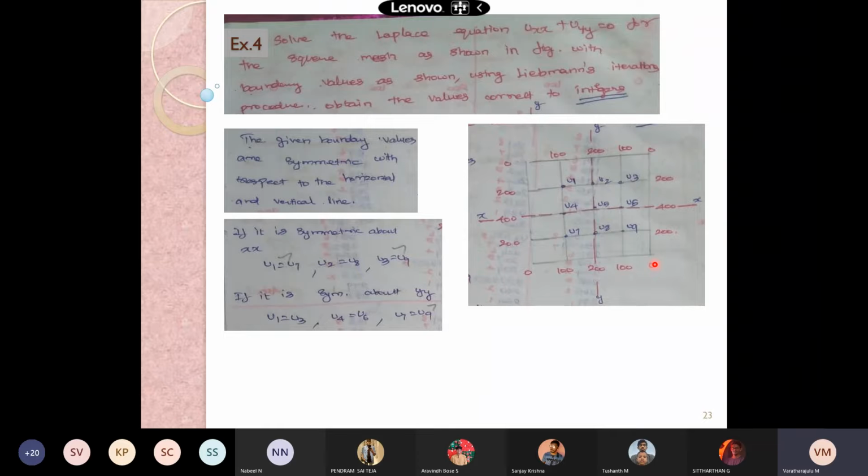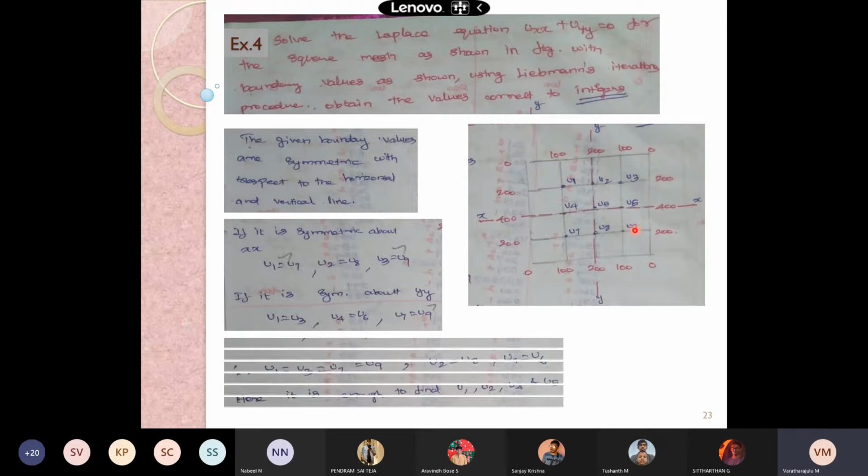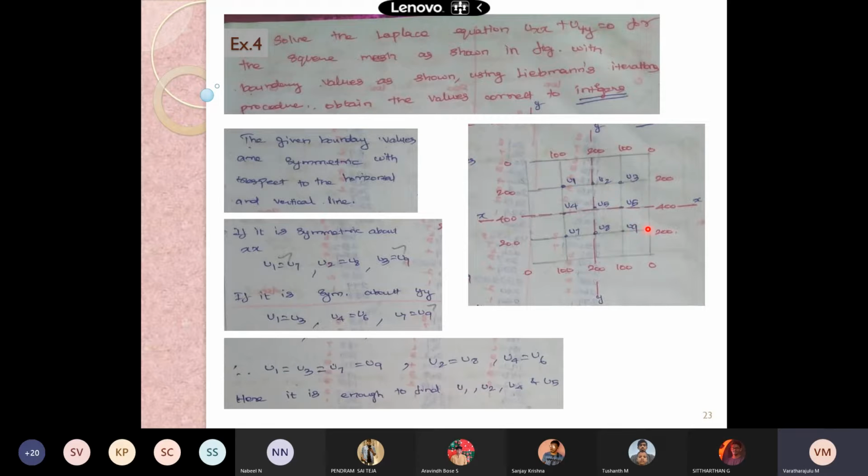So when it is symmetric about xx, what we need to take is u1 is equal to u7, u2 is equal to u8, as well as u3 is equal to u9. Similarly, if it is symmetric about the yy axis, u1 is equal to u3, u4 is equal to u6, and u7 is equal to u9. And when I am considering both axes, u1 is equal to u3 is equal to u7 is equal to u9. That is what I have written here. And u2 is equal to u8 and u4 is equal to u6.